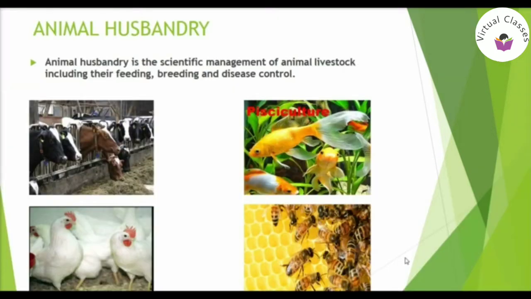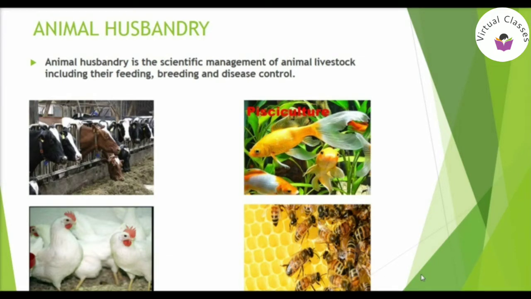We'll be discussing animal husbandry in this video. Animal husbandry is the scientific management of animal livestock including their feeding, breeding and disease control. So, what happens under animal husbandry? Under animal husbandry, animals are bred commercially and taken care of in order to meet the high demand for food.